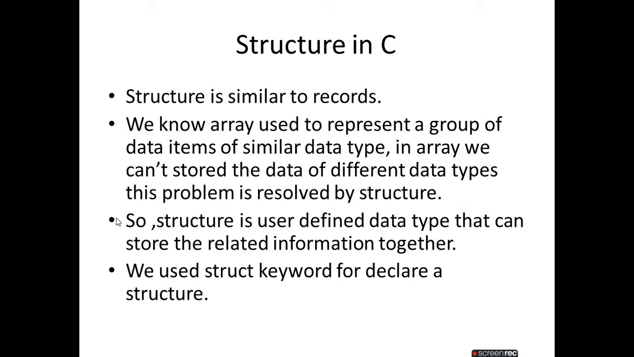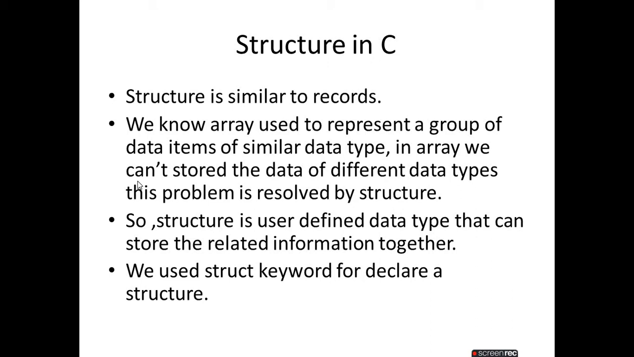Now, structure is a user defined data type. Keep in mind, structure is a user defined data type. Float is a primitive data type, which means the system already understands it. It is a primitive, but structure is user defined. That means we, as users, define our own structure. It is possible. I will show you as our course progresses.